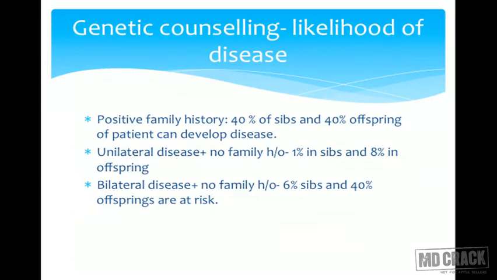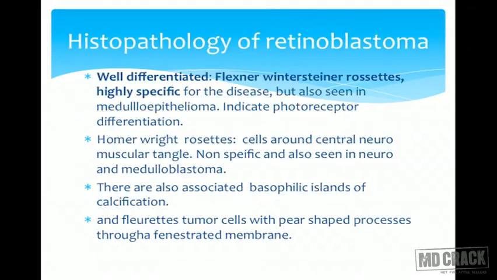Genetic counseling and likelihood of disease, nothing but statistics. Still we have to read it. With a positive family history, 40% of the siblings and 40% of offspring of patients can develop disease. In case of unilateral disease with no family history, 1% in siblings and 8% in the offspring. And in bilateral disease with no family history, 6% of siblings and 40% of offspring are at risk of developing retinoblastoma.